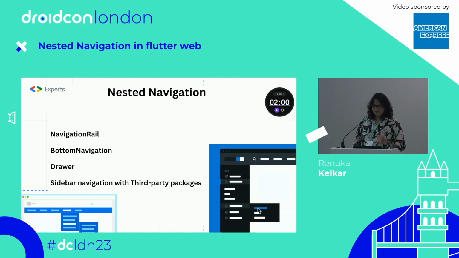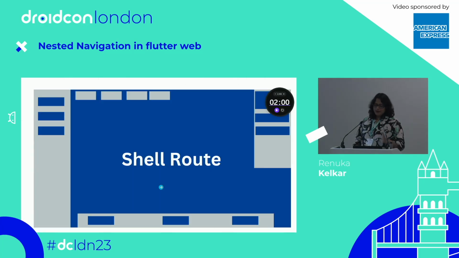So let's check that. Whatever widgets I have mentioned before, you can see that there is a common area. When you think about nested navigation, there is some part of your web app or web page which is common. If I want to create a sidebar navigation, then my sidebar remains constant for all the pages.